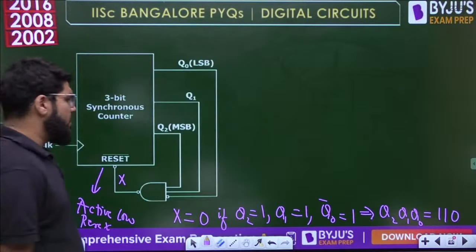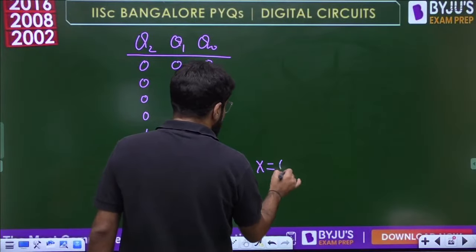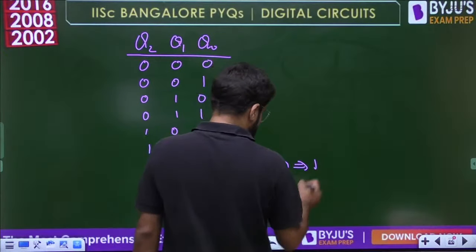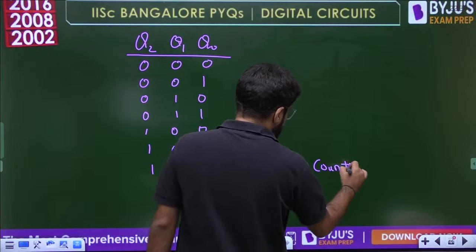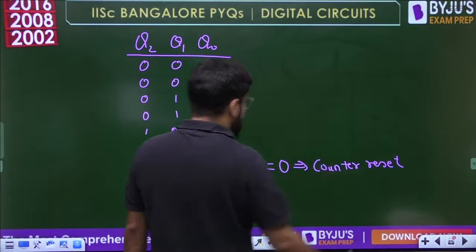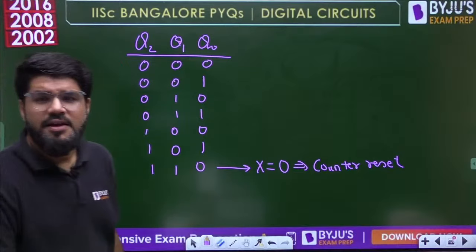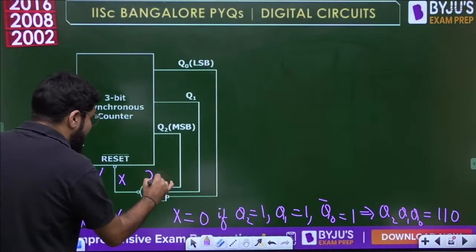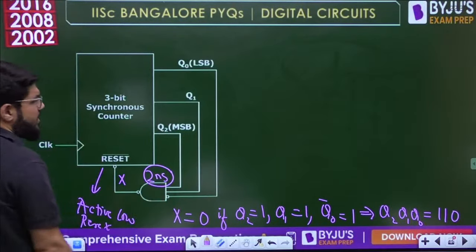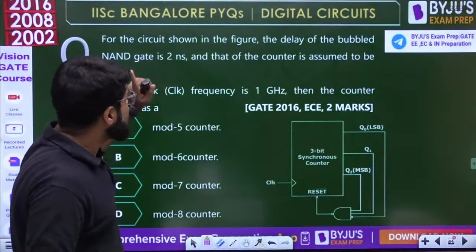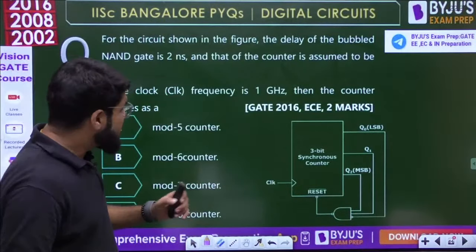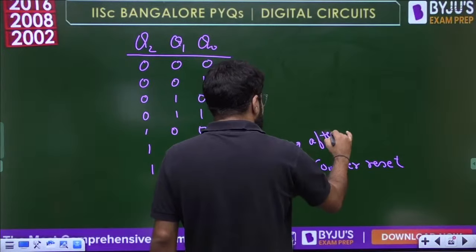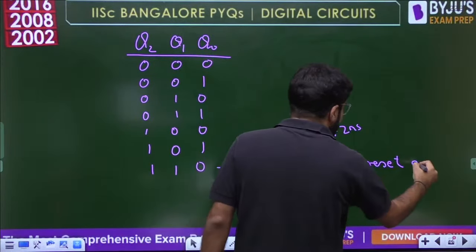Now we know what happens at 1, 1, 0. At 1, 1, 0, X will become equal to 0. Okay, X will become 0. Counter will reset. But will the X become 0 immediately? Look, there is a delay of the NAND gate and that is to be taken into the picture, 2 nanoseconds. The delay of the NAND gate is 2 nanoseconds. So X will be equal to 0, but not immediately, only after the delay of 2 nanoseconds, so the counter will reset.